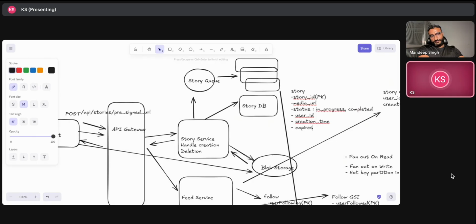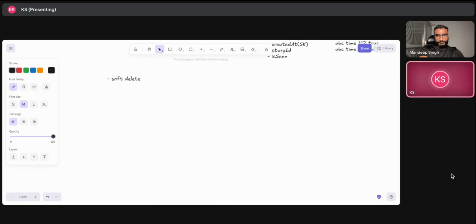So that's why at first I was thinking, why not use a SQL kind of database? But for this use case, when we started designing it, it made more sense to use DynamoDB, and there are a lot of features which are inherently built in. If the database we use is not managed, we will have to implement them on our own. So fine, we will have explicit TTL as you said, or we can have this explicit flag of expires at.